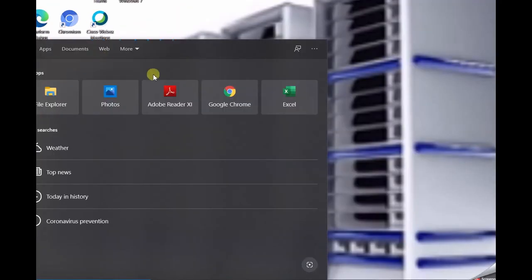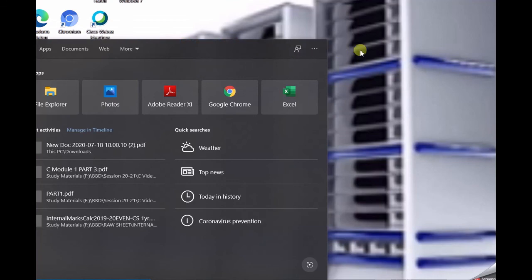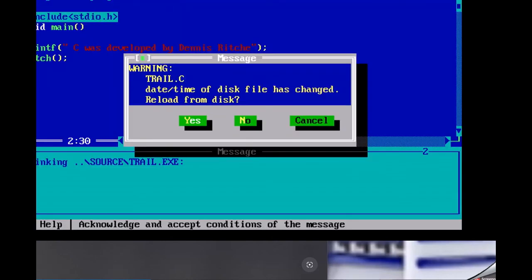So wait a minute. I can see here, after pressing Run, the output: C was developed by Dennis Ritchie. Press any key, and we can go back to see our program, which I wrote here.